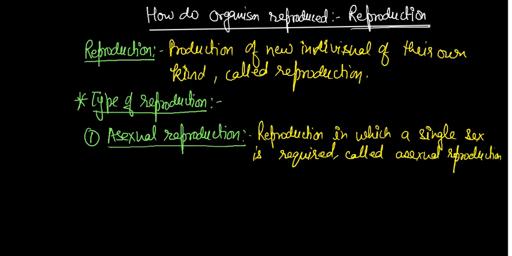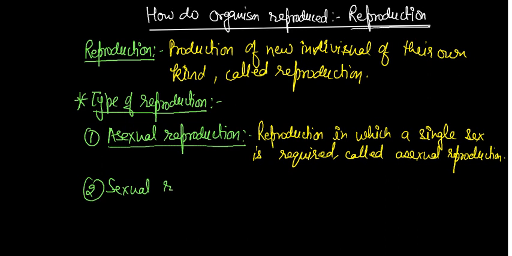As we already know from class 7, examples are amoeba, paramecium, euglena, yeast, hydra. There are so many examples, but later we will discuss them. You have to know what the examples of asexual reproduction are.